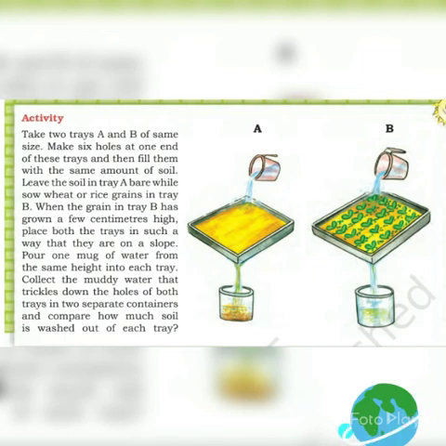We know that soil takes hundreds of years to form a 1 centimeter layer. So if we want to save the layer of soil, we have to conserve it. Thank you.